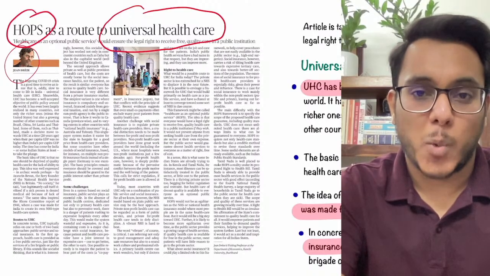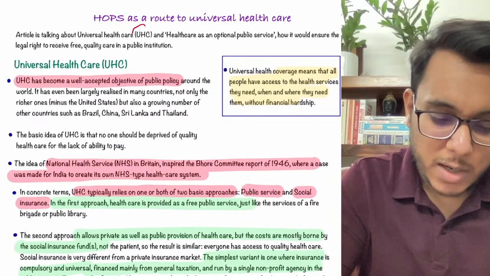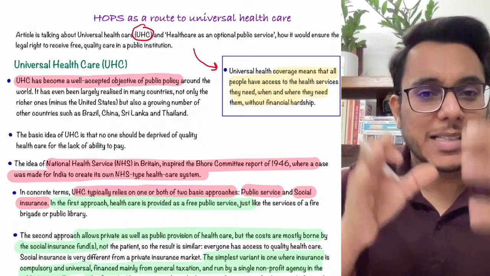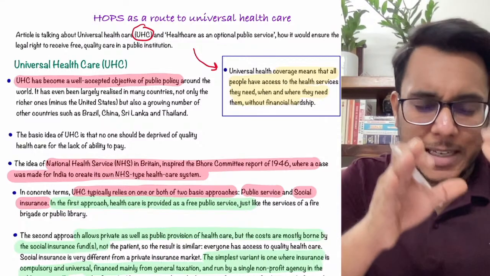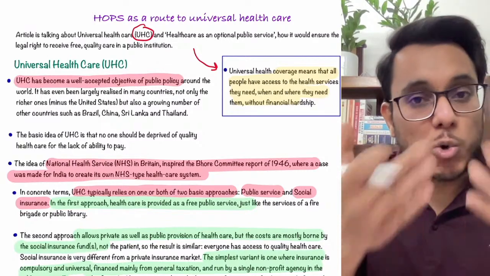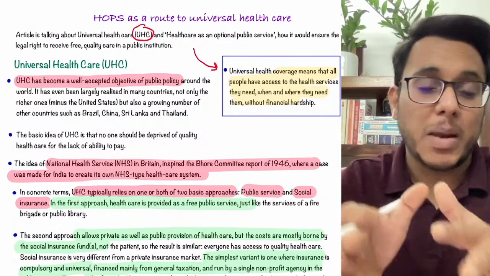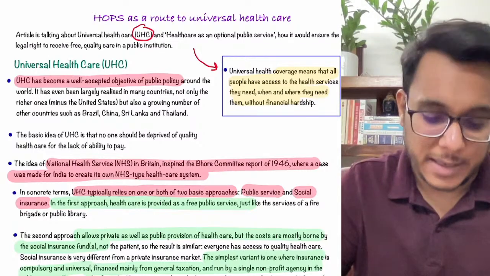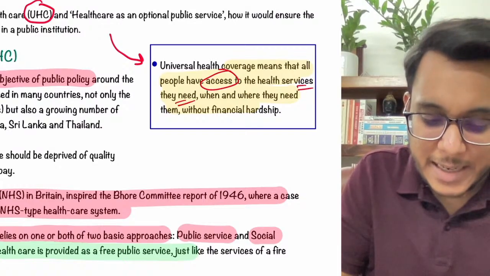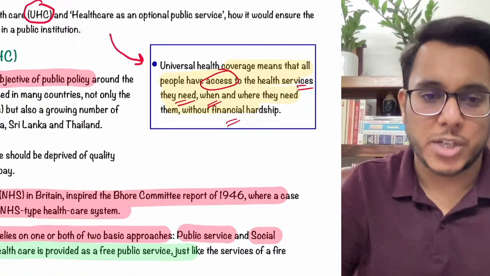Now let's understand what is provided in this particular article. Now guys, understand first of all, what do we mean by this particular word, UHC, universal healthcare? Universal healthcare means that the state needs to come out with certain strategies, certain mechanisms so that everybody is provided a healthcare service. Nobody should be denied healthcare because he is not able to pay. Nobody should be denied healthcare simply because the hospital was not available in the vicinity. So universal healthcare means that every person should have access to health services when they need, wherever they need. Is it clear? Without any financial hardship and without any other type of hardship as well.